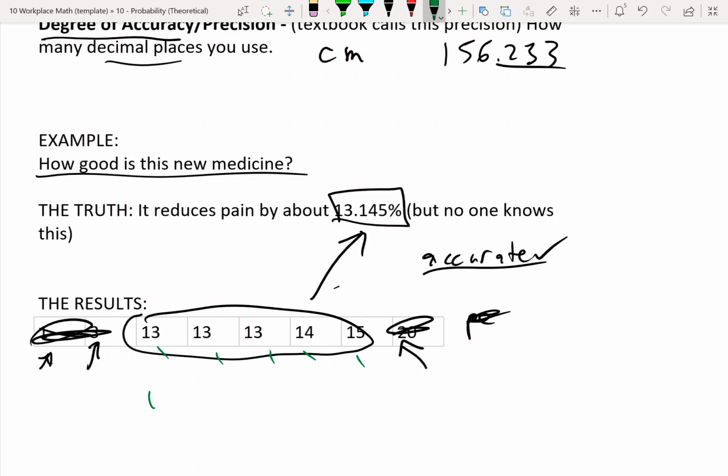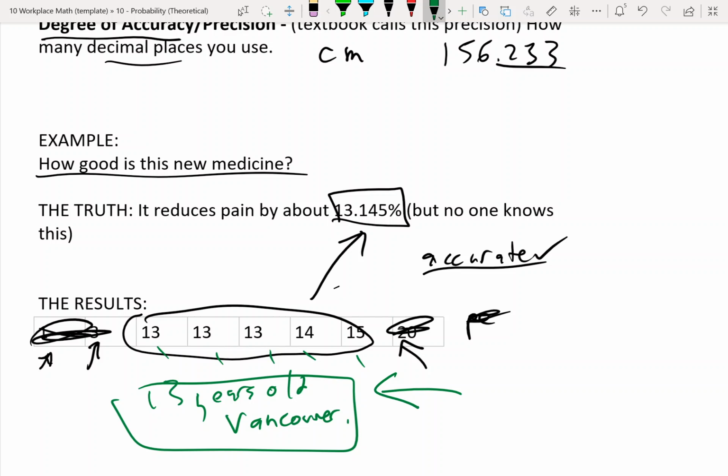Let's say all of them were 13 years old, lived in Vancouver, and yeah, okay, they're all 13-year-olds in Vancouver. Do you think that these results would be very similar to a 70-year-old person living in like London, England? Not necessarily, right? It's going to be different based on what's going on in different places and how old they are and different factors. So in that situation, it would not be accurate. But you need to decide if we're dealing with another 13-year-old in Vancouver, these results probably would be pretty accurate because it's a similar situation.